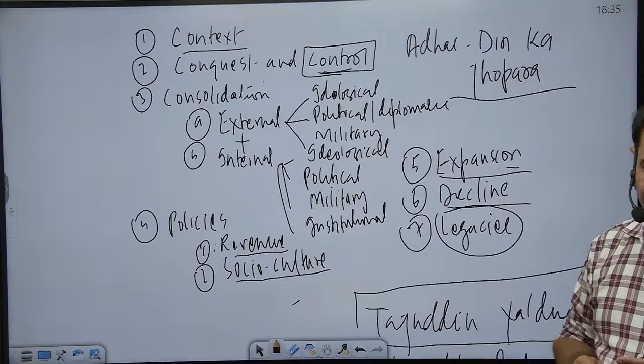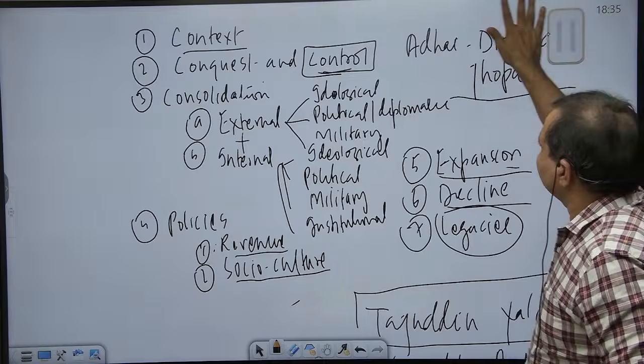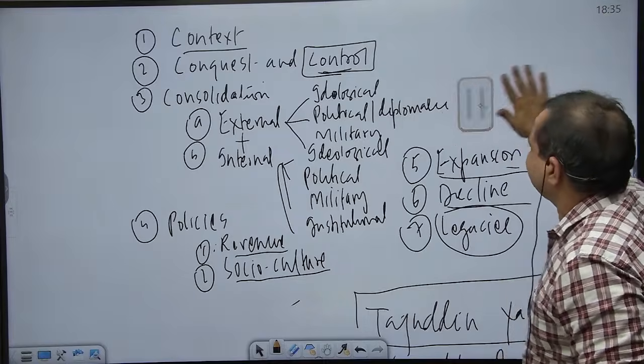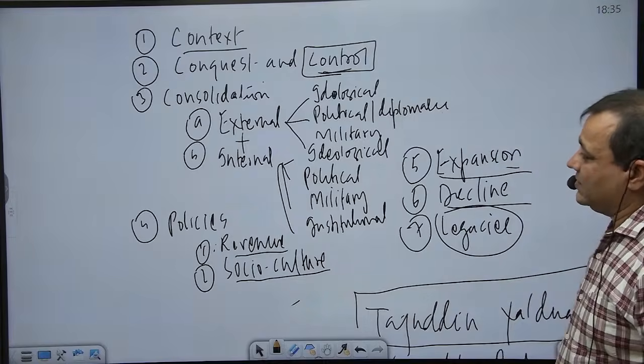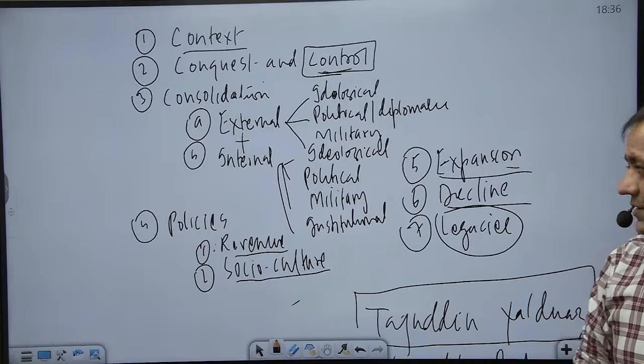Legacies: Qutub Minar, Quwwat-ul-Islam Mosque, and Adhai Din Ka Jhopda at Ajmer. This much about this person whose name is Qutbuddin Aibak. See how this scheme can help us in retention. Just keep these important things in your mind, and it will be fill-in-the-blank kind of things.